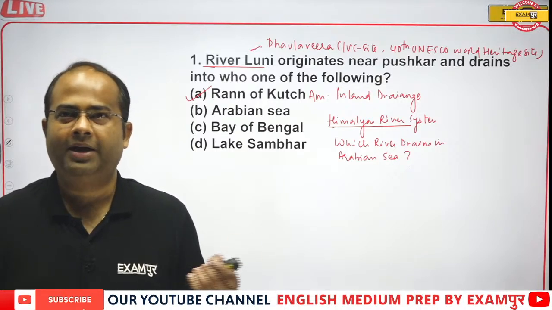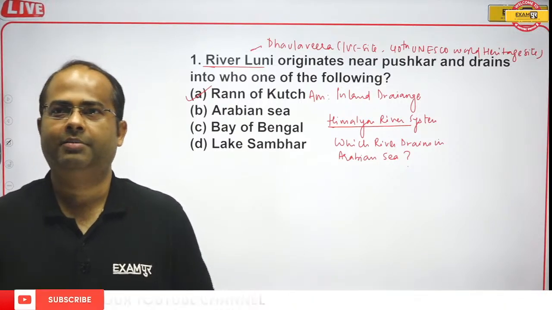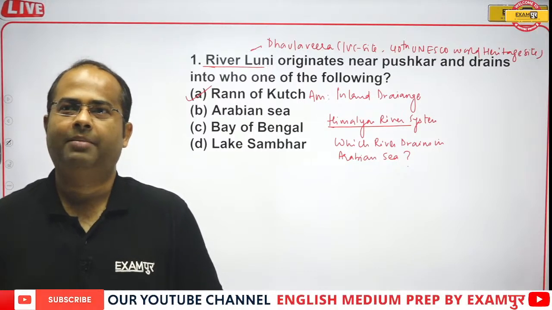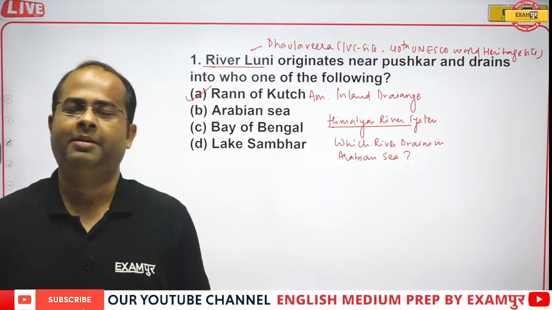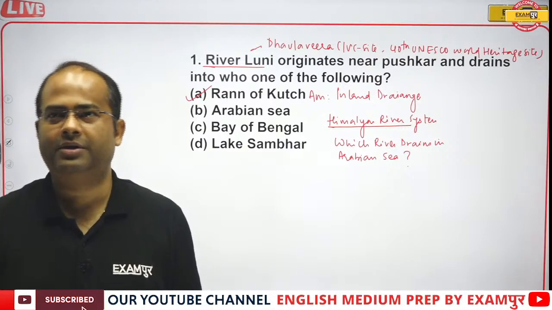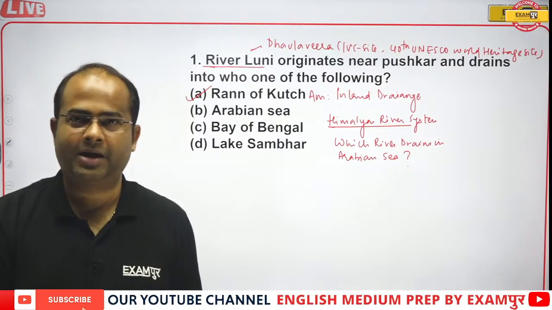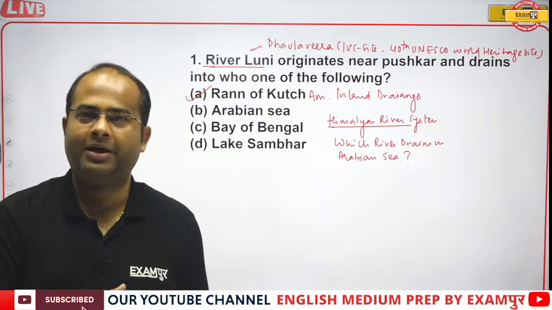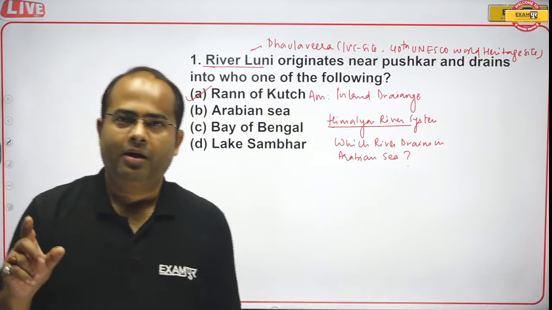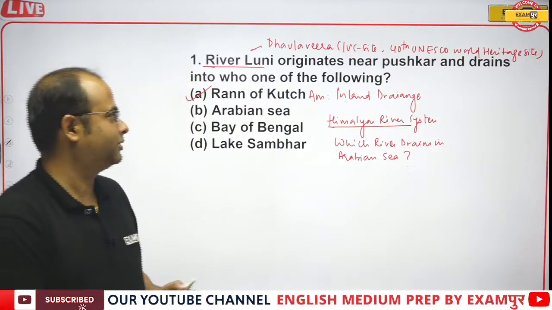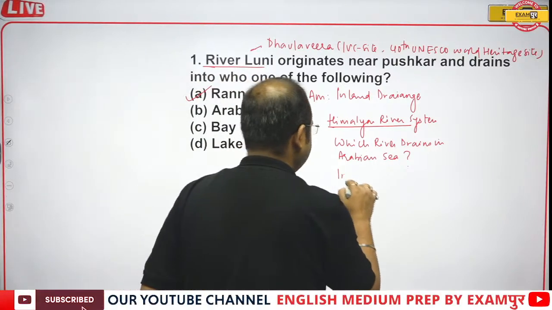So which Himalayan river drains in the Arabian Sea? Sabarmati, Mahi, Narmada, Tapi, Periyar, they are all part of the peninsular drainage system, not the Himalayan. So that is the Indus.